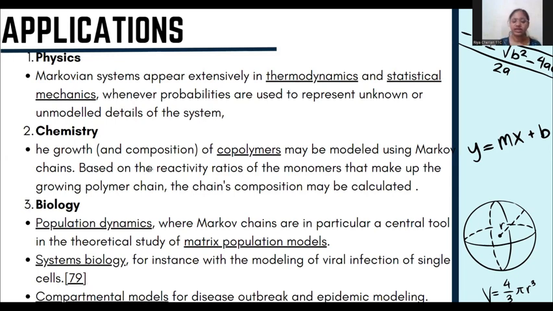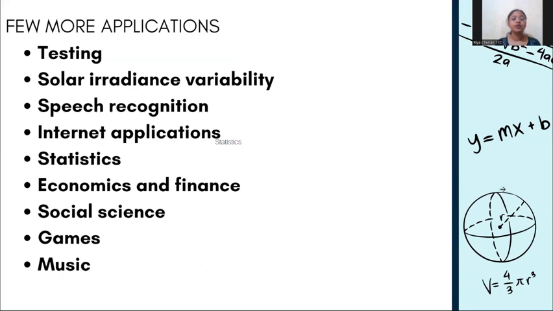Biology. Population dynamics, where Markov chains are in particular a central tool in the theoretical study of matrix population models. Systems biology, for instance, with the modeling of viral infection of single cells. Compartmental models for disease outbreak and epidemic modeling. Few more applications are testing, solar irradiance variability, speech recognition, internet applications, statistics, economics and finance, social science, games, and music.